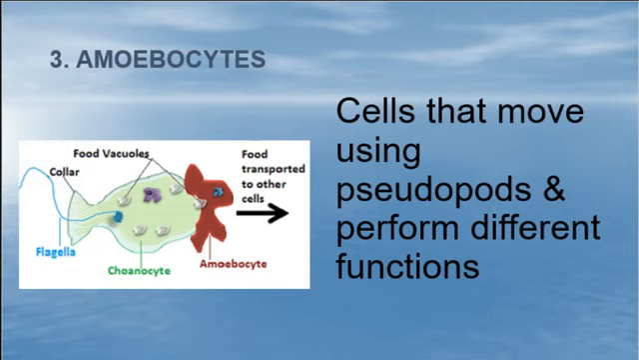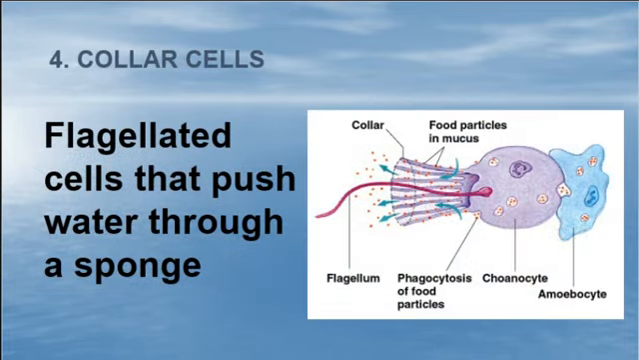Number 3, amoebocytes, the cells that move using pseudopods and perform different functions. We know that they have them in the sponges for sure. It's this red one right here, the amoebocyte. Number 4, collar cells. There's that beautiful collar cell, the flagellated cells that push water through the sponge or pull water through the sponge. They also capture food in that little mucus collar right there.